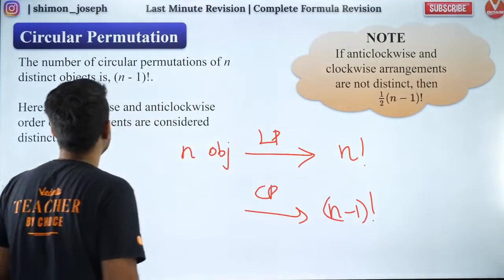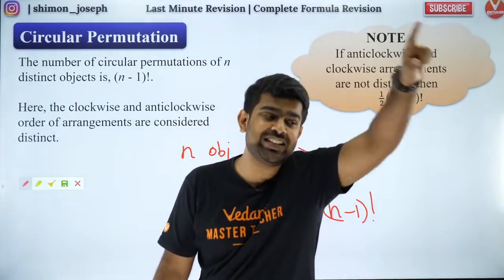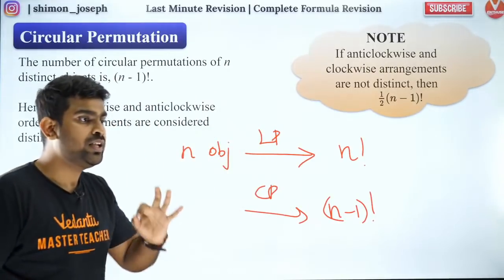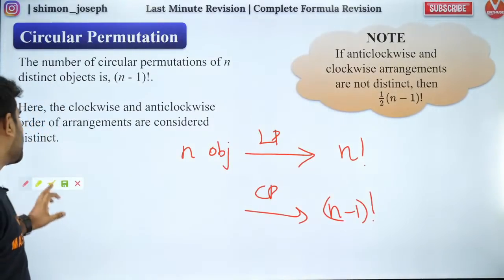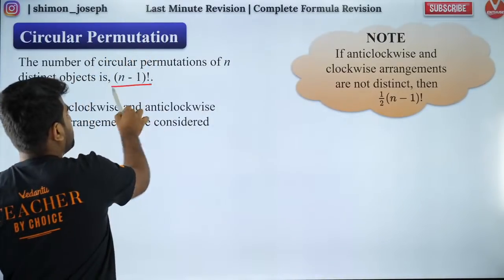Are you all clear? So if you want to arrange 10 people seated around a circle, it will be 9 factorial ways. Now there is one catch here. When you arrange people, it will be n minus 1 factorial.